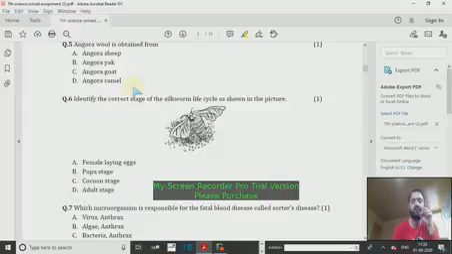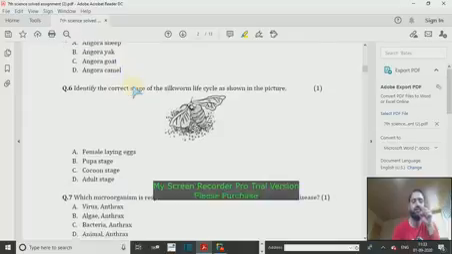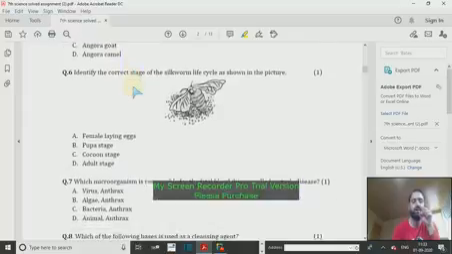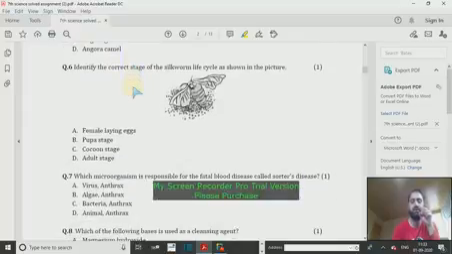For winter weather, made from Angora wool. Question number 6 is: identify the correct stage of the silkworm life cycle as shown in the picture.